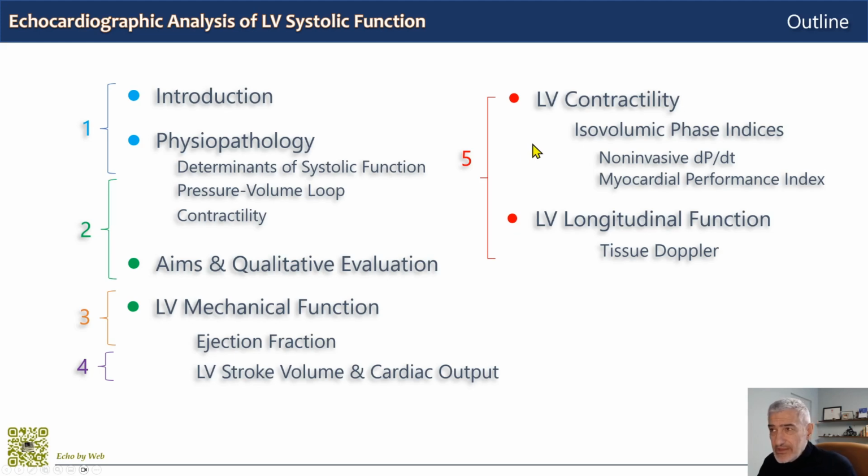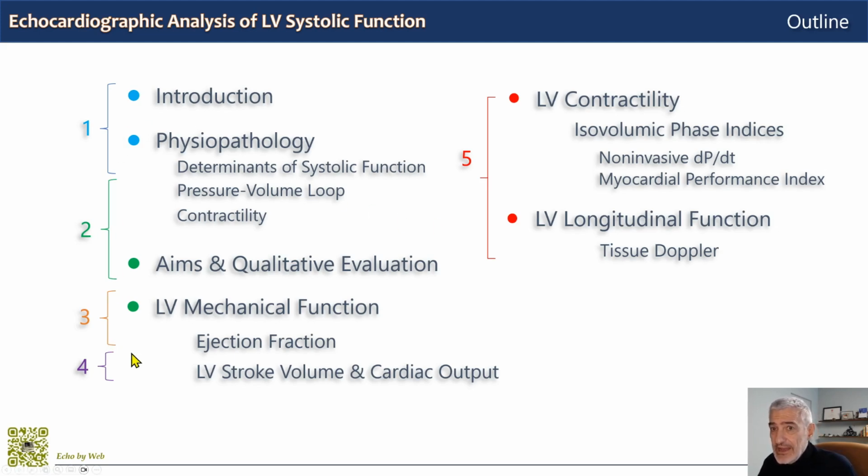And then we have the echocardiographic estimation of left ventricular contractility using isovolumic phase indices like the noninvasive dP/dt from mitral regurgitation and the Myocardial Performance Index or TEI index. And we end with the analysis of left ventricular longitudinal function using tissue Doppler, because strain analysis will be the topic of a whole other video.